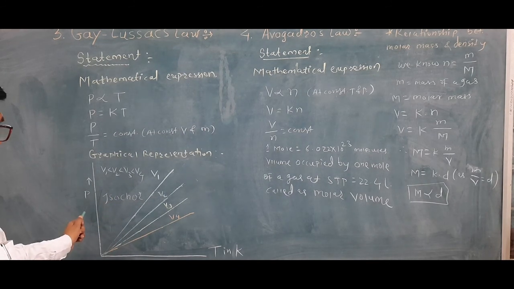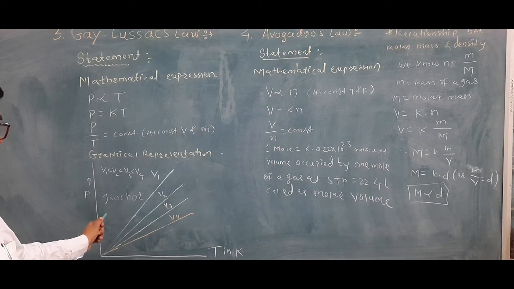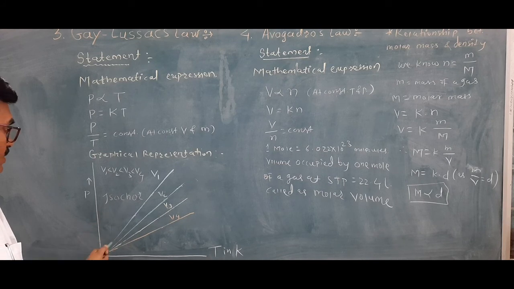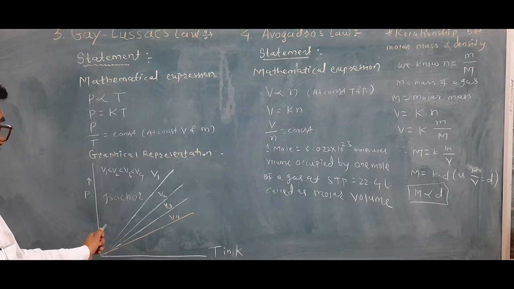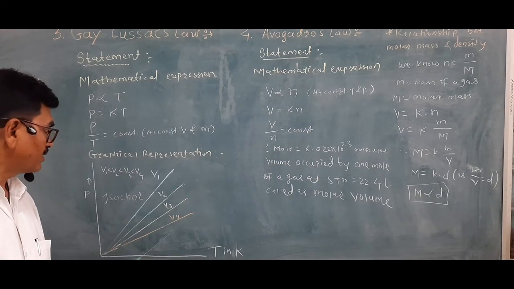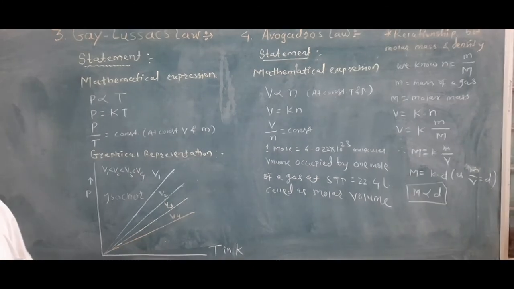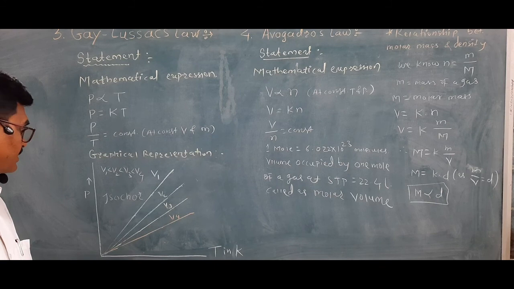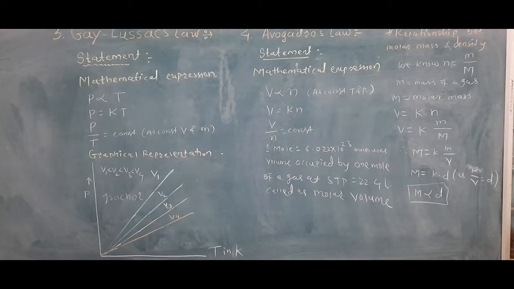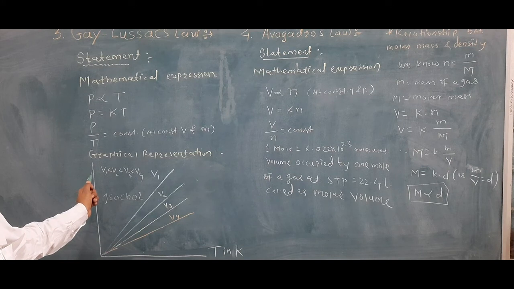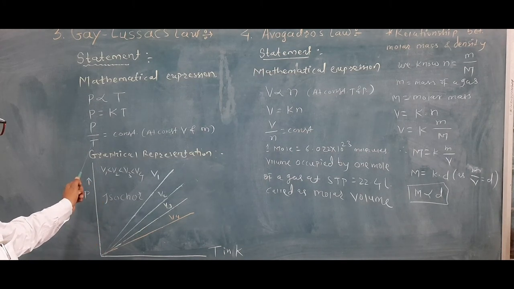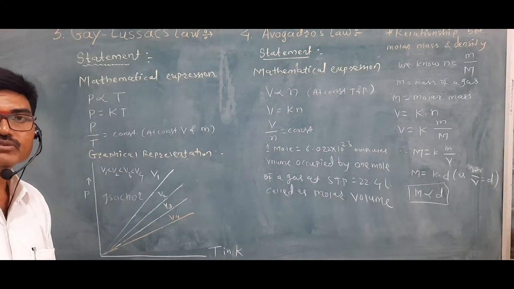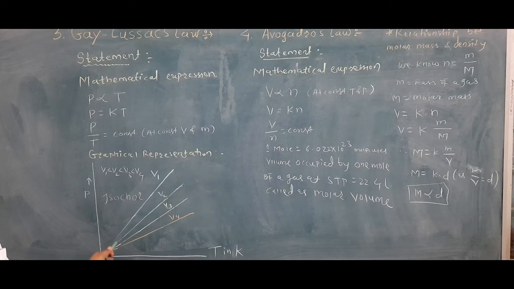In this case V1 is less than V2, V2 is less than V3, V3 is less than V4, and so on. When pressure is plotted against temperature, this is called an isochore. We have numericals based on this, that is P by T is equal to constant, that is P1 by T1 is equal to P2 upon T2, so we can solve those numericals.